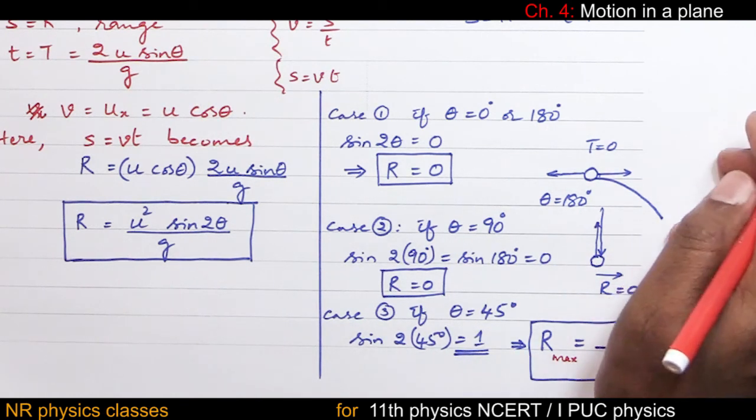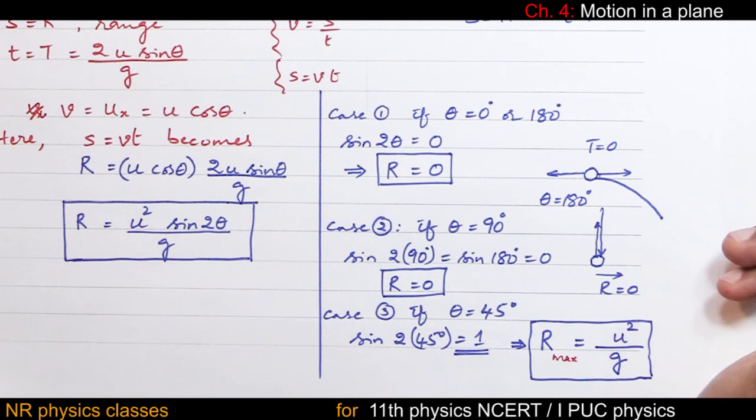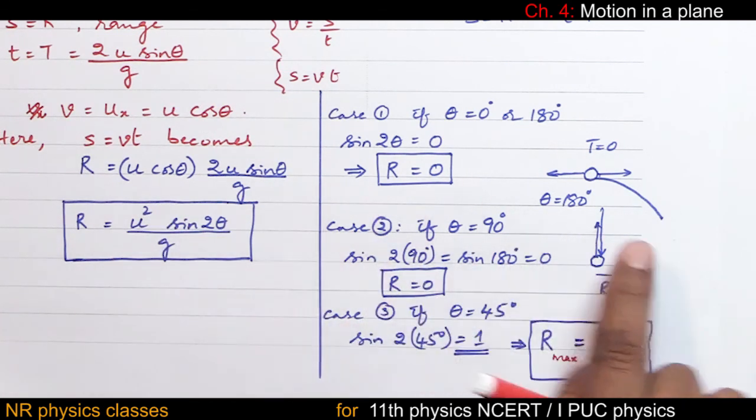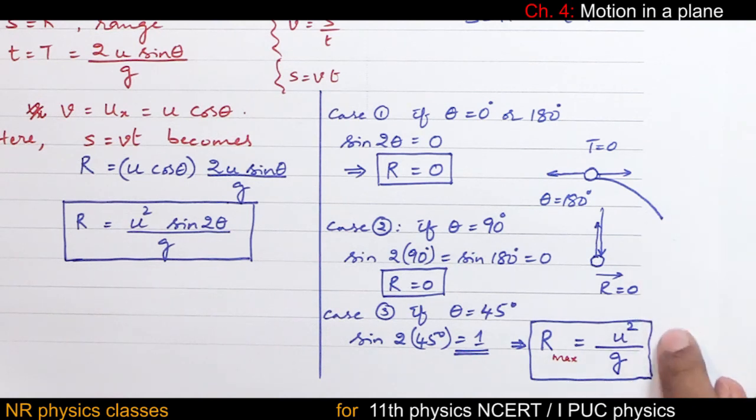Students, you might have seen different examples where a horse jumps at an angle of 45 degree to attain maximum range. A dog jumps at an angle of 45 degree to attain maximum range. Frog jumps at an angle of 45 degree to attain maximum range.